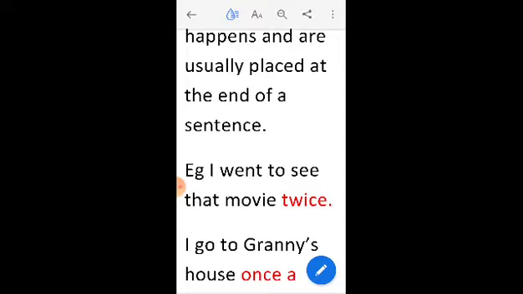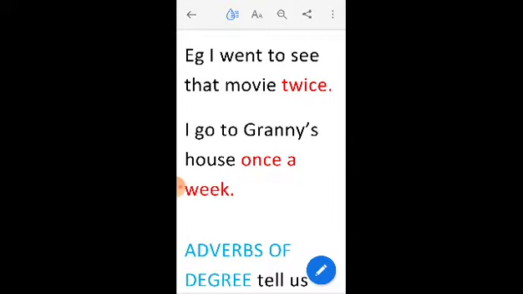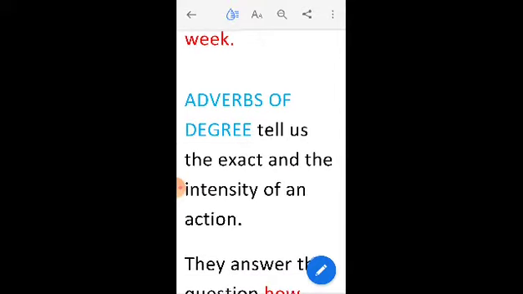So frequency asks the question how many times. Frequency means how many times. I go to Granny's house once a week. So when we answer questions like once a week, twice a week, once in a month or once a fortnight, these are all adverbs of frequency.